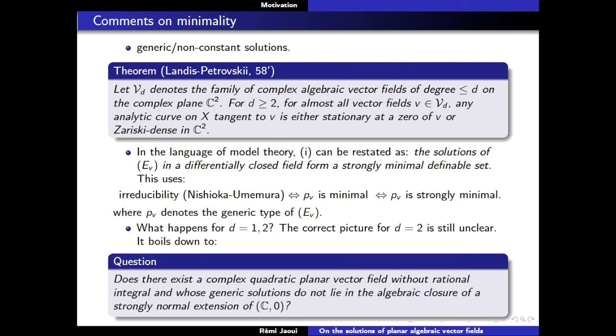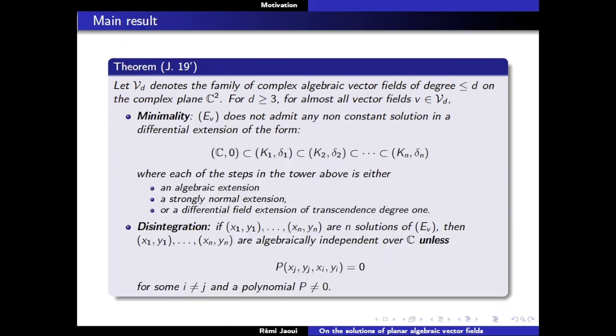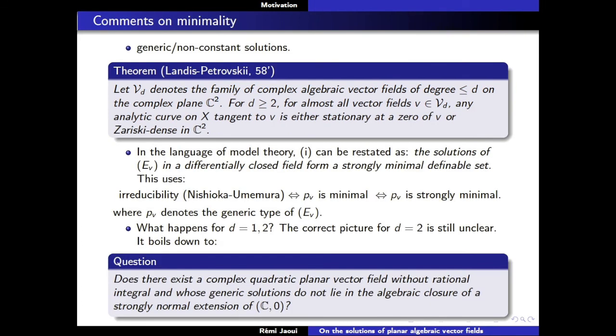And the question is here, you see that the theorem of Landis and Kwiatkowski works for d greater than 2. The theorem I gave you here worked for d greater than 3. Okay, so what happens for d equal to 1 and 2? For d equal to 1, you only have not necessarily homogeneous, but linear equations, so they always admit solutions in PV extensions. So the case d equal to 1 is easy to answer. What I don't know the answer to is the case d equal to 2.